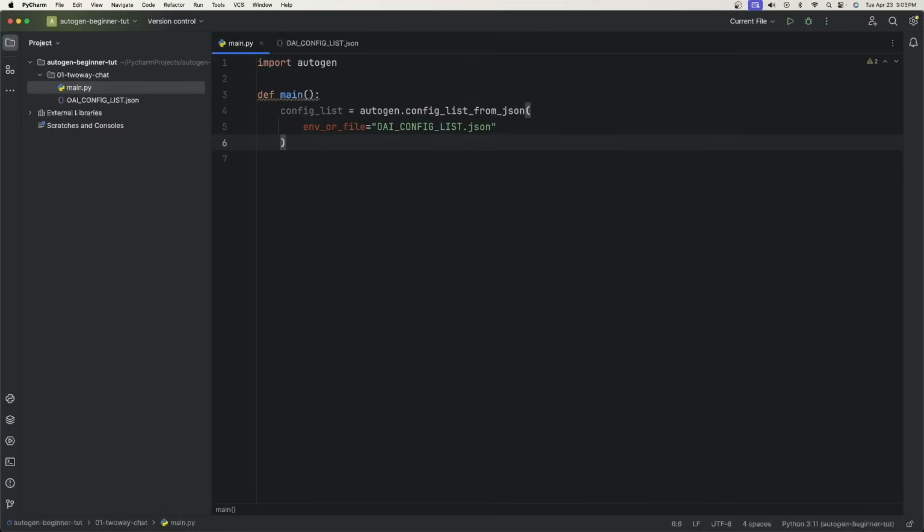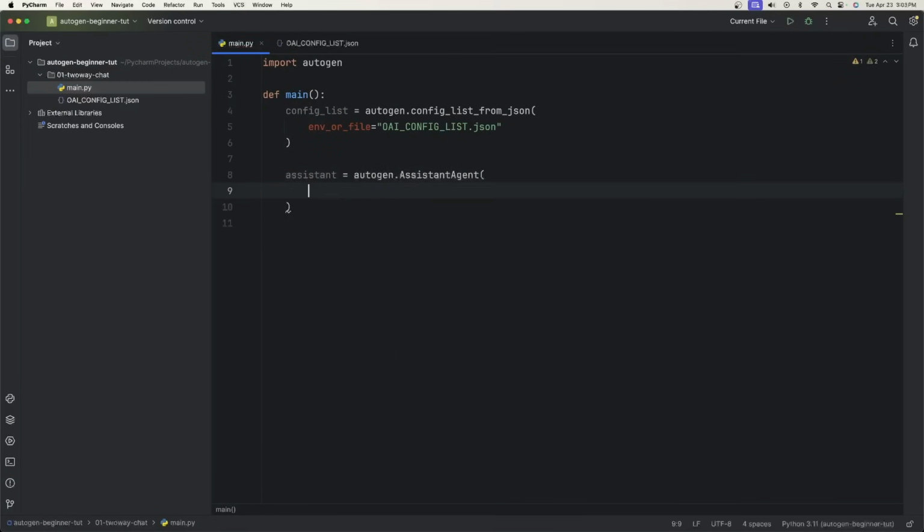Now, the next thing to do is to create our two assistant agents. We'll say assistant equals autogen.AssistantAgent. We need a couple parameters here. We're going to say name equals, we'll just say assistant. And then we have an llm_config property. And this is important for any assistant agents. So you say llm_config is equal to. Now for other projects, I'll create a separate LLM config to put here.